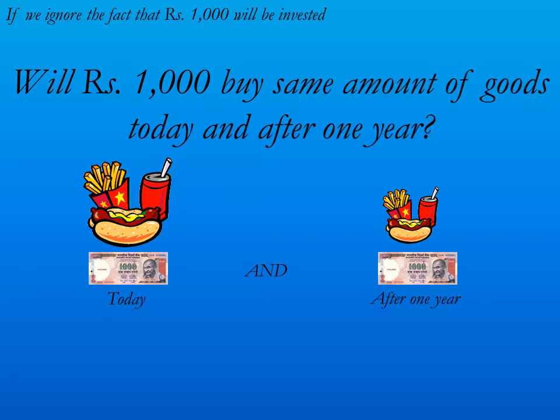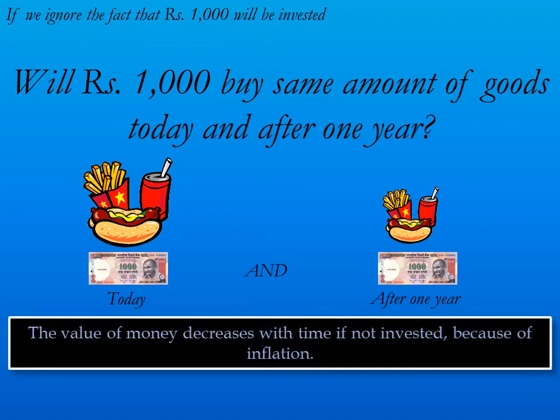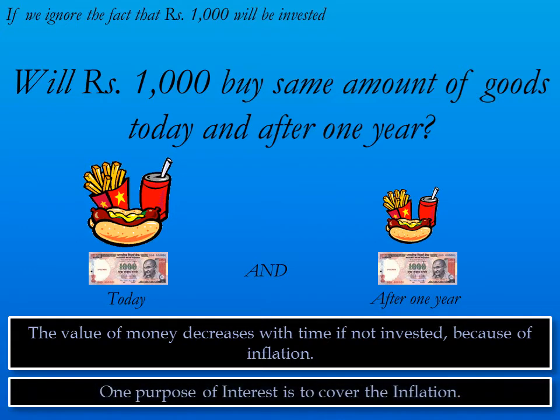If your answer is no, you understand another point of time value of money, and that is the value of money decreases with passing of time, and this is because of inflation. Rather, it is better to say interest earned on investment also has an inflation part in it. Means purchasing power of money decreases with time, and one motive of interest is to compensate this.